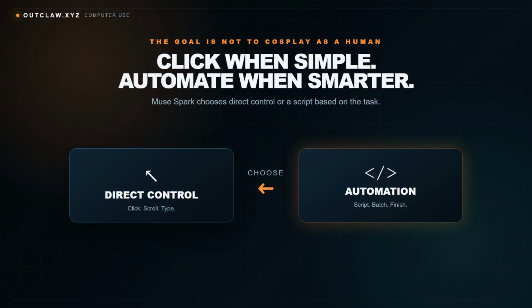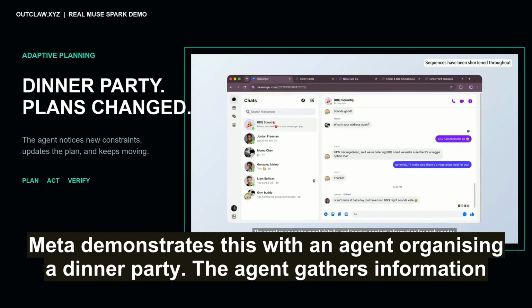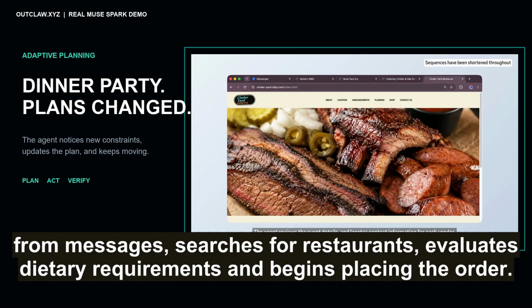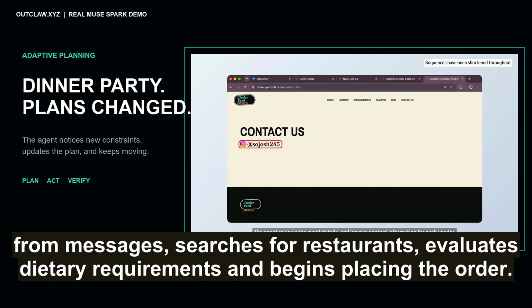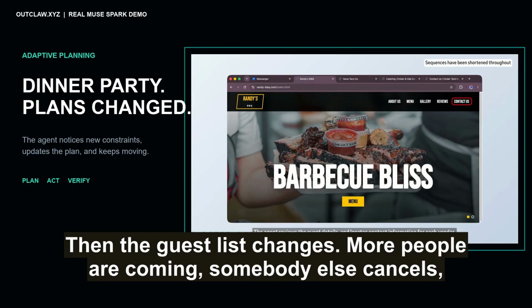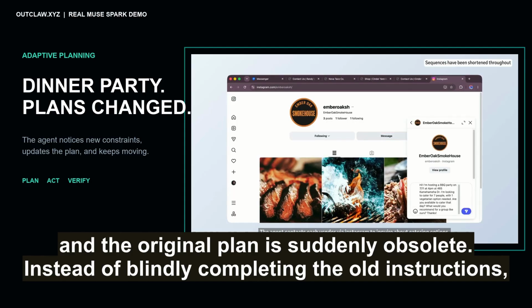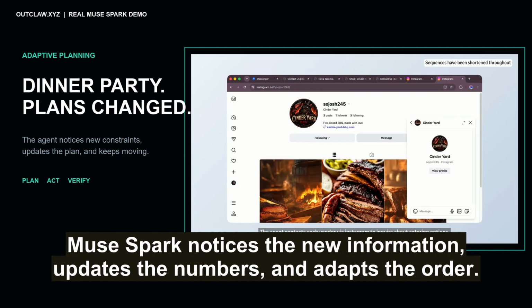Dinner party demo. Meta demonstrates this with an agent organizing a dinner party. The agent gathers information from messages, searches for restaurants, evaluates dietary requirements, and begins placing the order. Then the guest list changes. More people are coming, somebody else cancels, and the original plan is suddenly obsolete. Instead of blindly completing the old instructions, Muse Spark notices the new information, updates the numbers, and adapts the order.